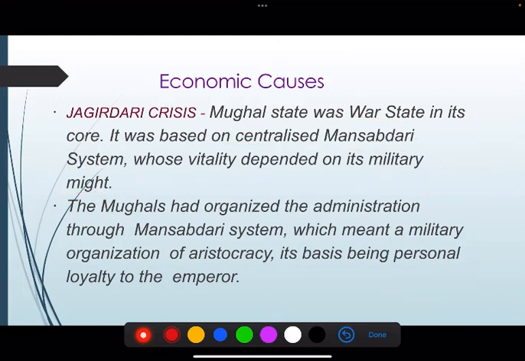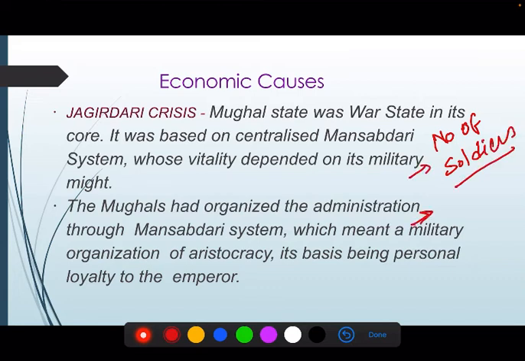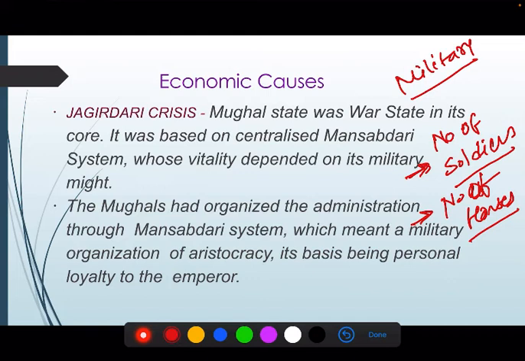There were two things a Mansabdar had to maintain: a fixed number of soldiers and a number of horses, right? He had to provide military service to the Mughal court. Whenever the Mughals required soldiers and horses, they would call the Mansabdars.